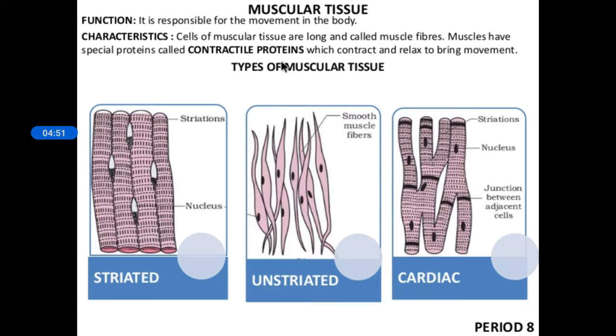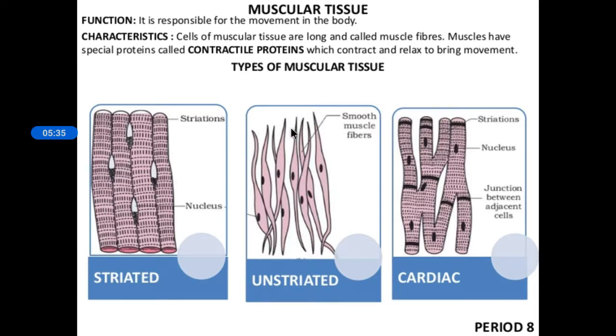Now the second one, unstriated, which is just the opposite of this. Can you see any dark and light bands here? No. Hence it is unstriated muscle. These are mainly seen in the iris of our eyes, in our uterus, and in the bronchi of lungs, which are not in our control. Striated muscle is in our control, so voluntary; this is just the opposite. It is not in our control, so they are unstriated or involuntary muscles.